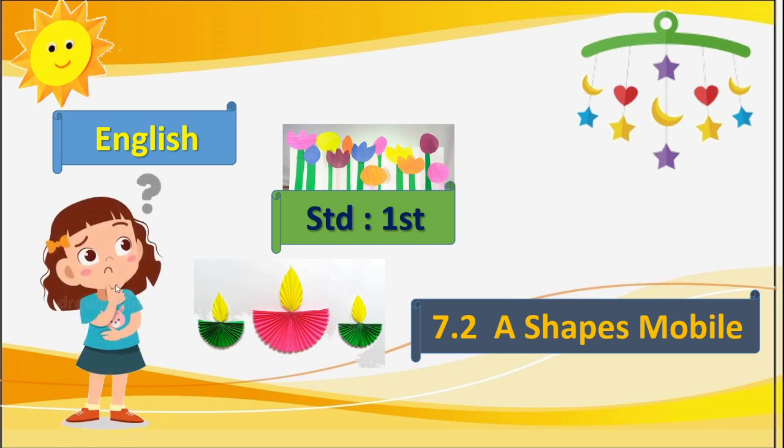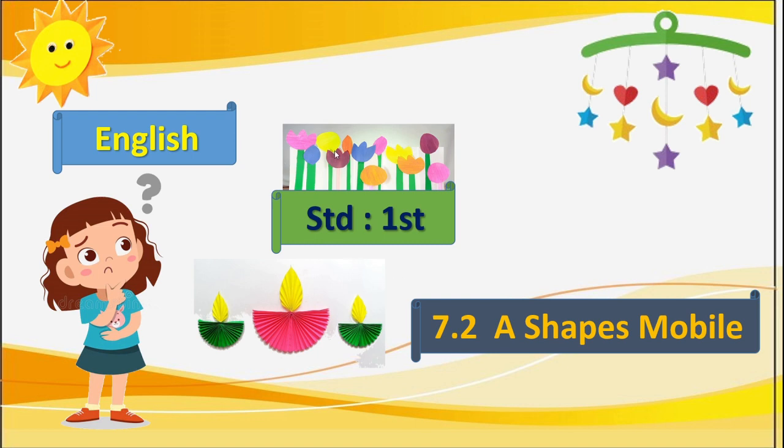See, your friend Mona from Standard First, she is observing all these objects. Here we can see the lamps, paper lamps, here one hanging, right? Here flowers, sun. She is observing all this and she is thinking, who made all this?